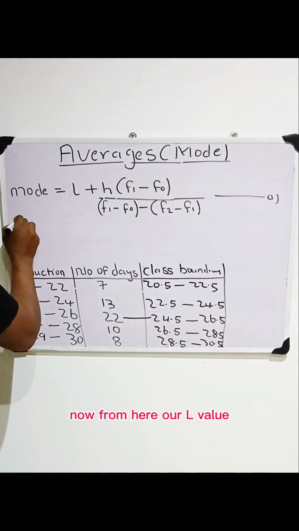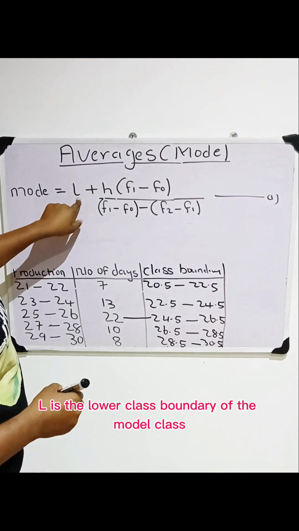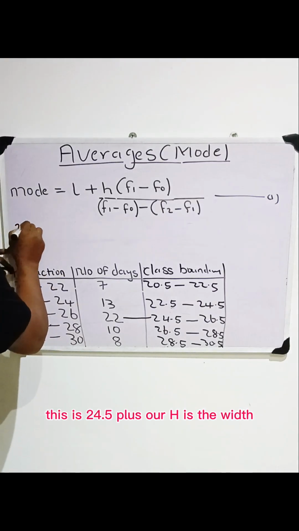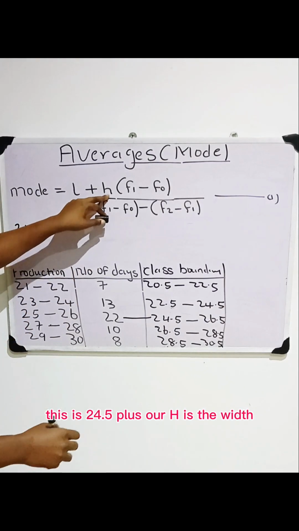So from here, our L value. Remember, L is the lower class boundary of the modal class. The lower class boundary is 24.5. So this is 24.5 plus H, which is the width.